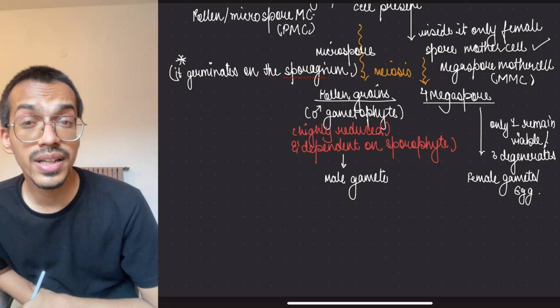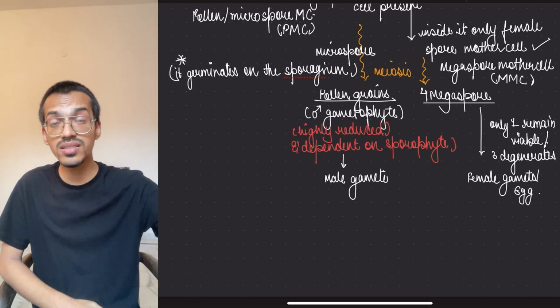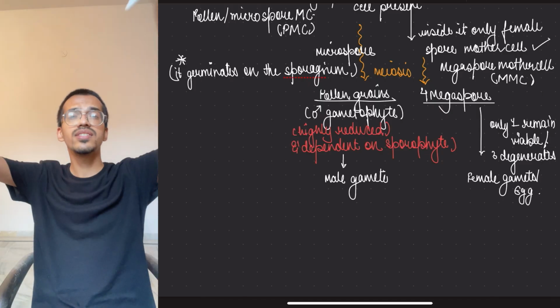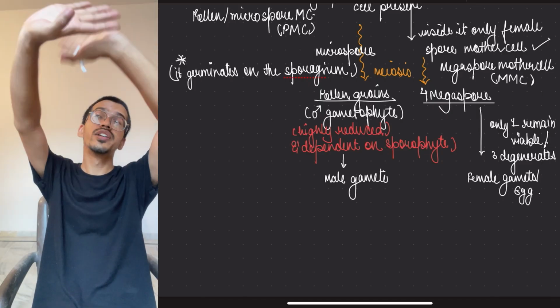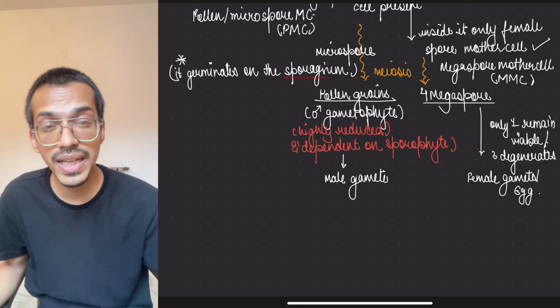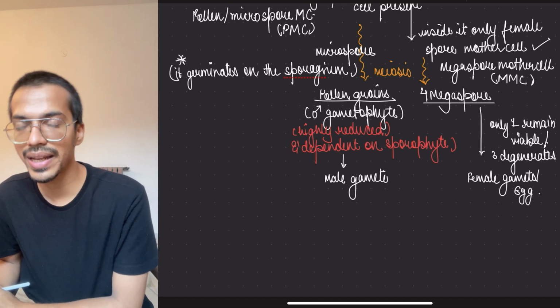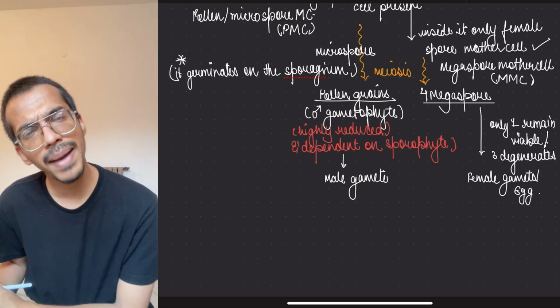So the sulfur dust phenomenon is there, where the Pinus pollen grains are released. They are yellow in color. They are released into the air and it looks like a yellow surrounding is being made, and yellow is the color of sulfur. So it's like sulfur dust is there in the environment, but in reality it is what? Pollen grains of the Pinus plant.